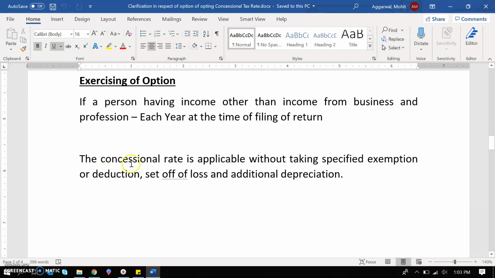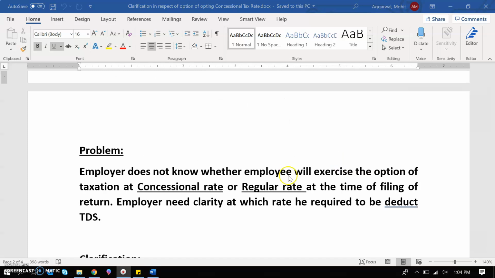If the concessional rate is applicable, then in that case you need to forgo some specified exemptions and deductions. You have to forgo set off of loss and some additional depreciation. I believe there is a detailed list, and I will share that list in another video lecture. Today we are discussing the problem.